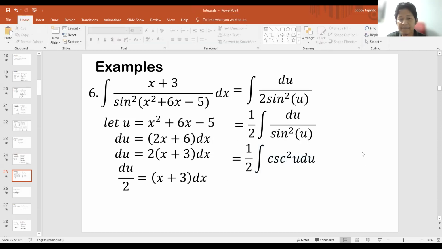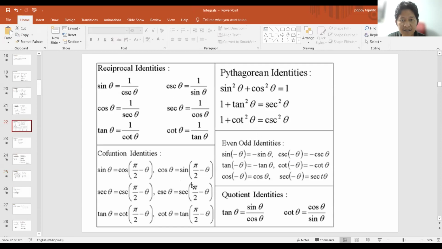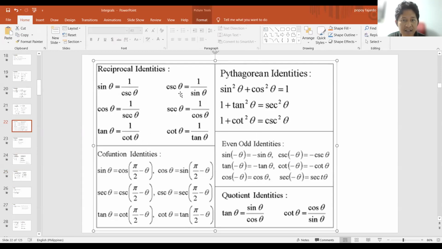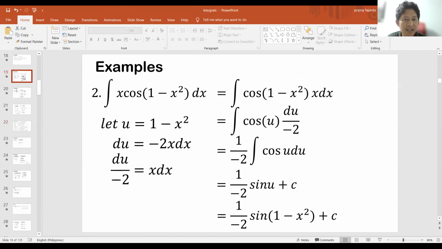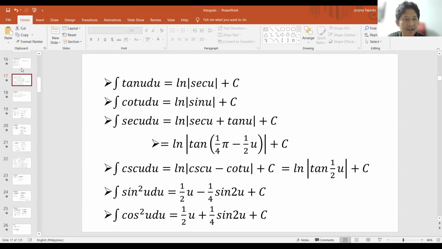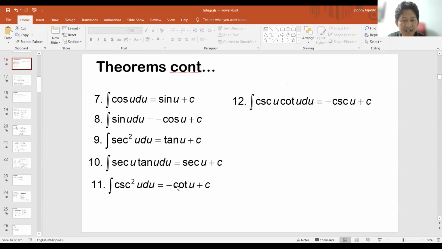Okay. Tama ba? So, 1 over sine ay cosecant. So, magiging cosecant squared. Pero kung titingnan natin sa formula natin, ito. Ang cosecant squared, meron ulit, di ba? So, meron tayong ulit na integral na which is negative cotangent u.